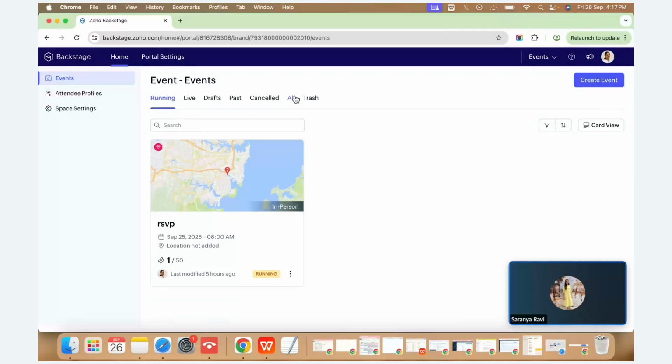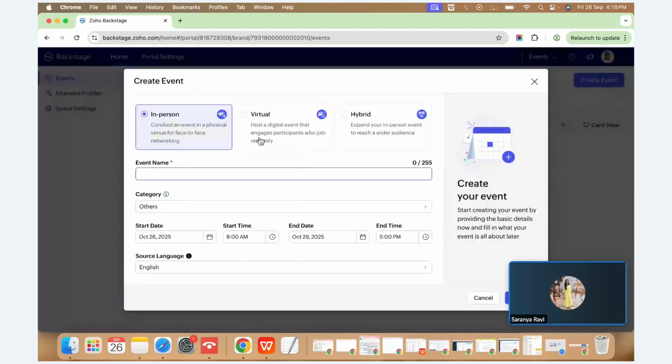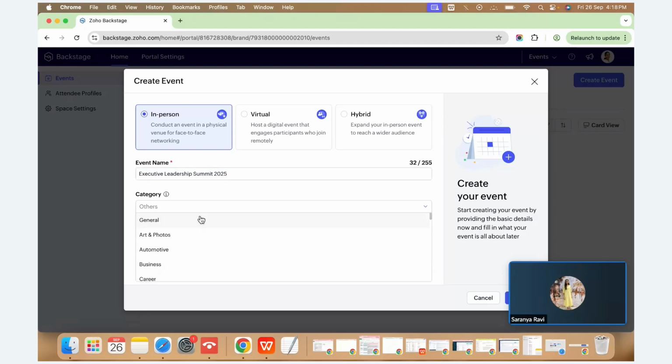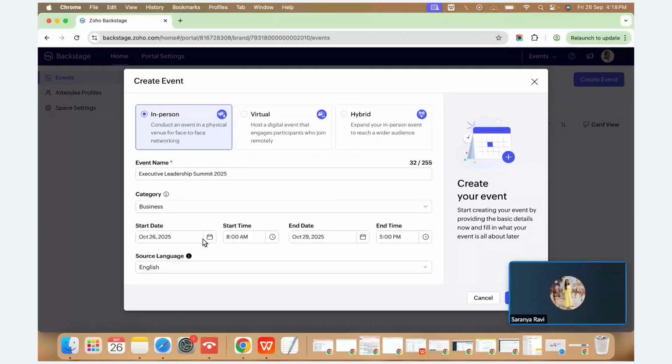From the Backstage homepage, there is a blue button which helps us create an event. When you click on it, you can enter the event name: Executive Leadership Summit 2025. What is the category? If you want, you can add the category. What is the start date?